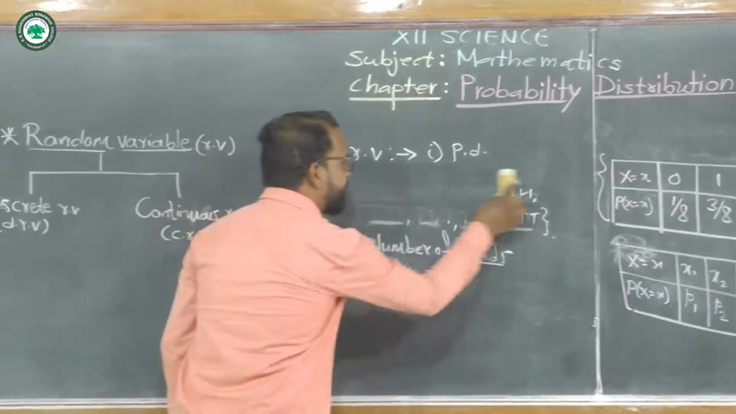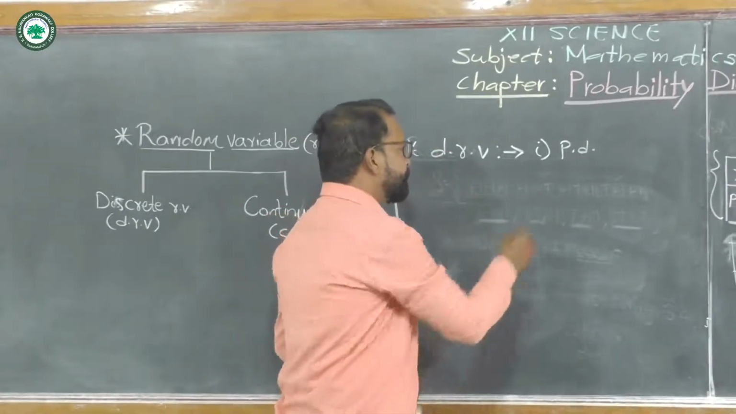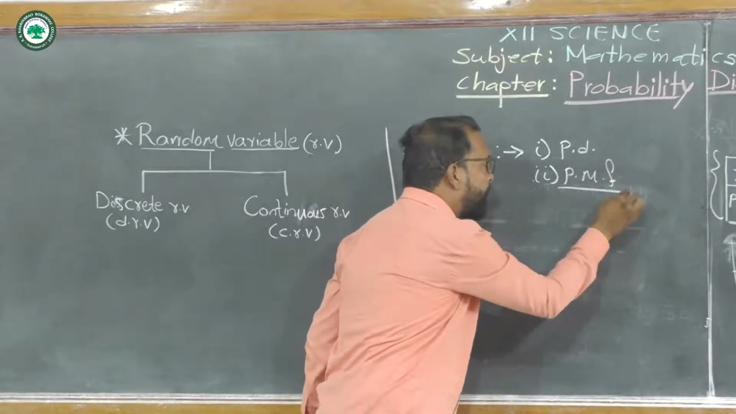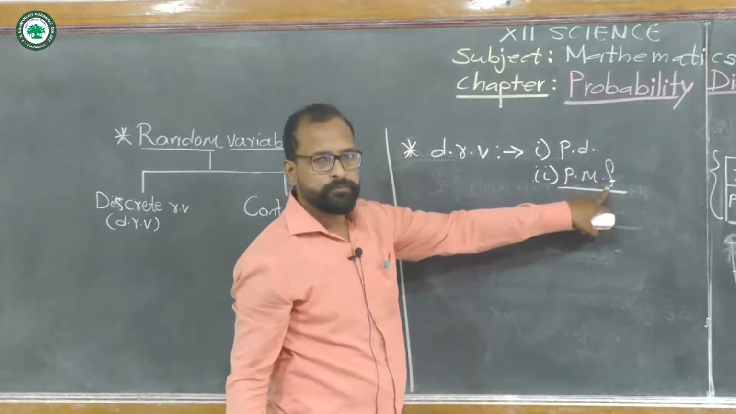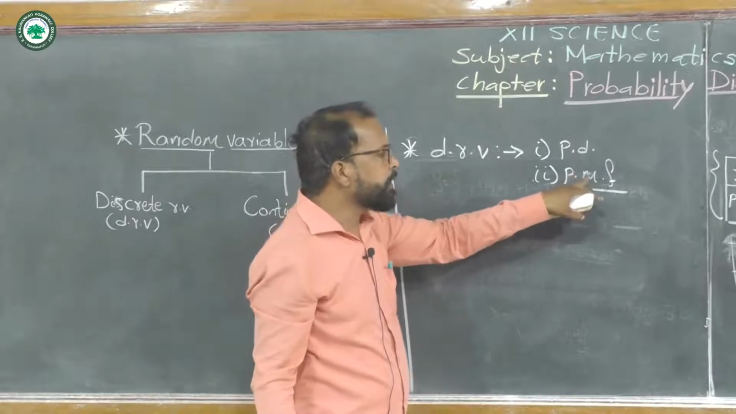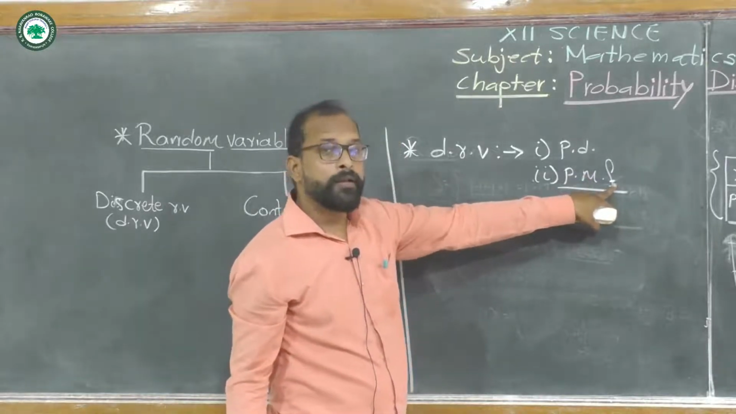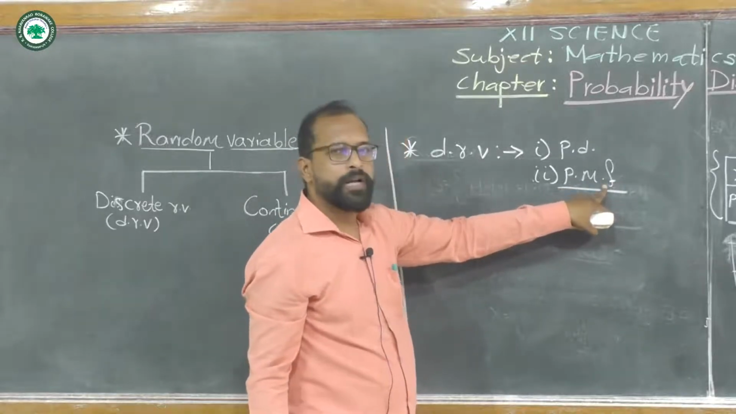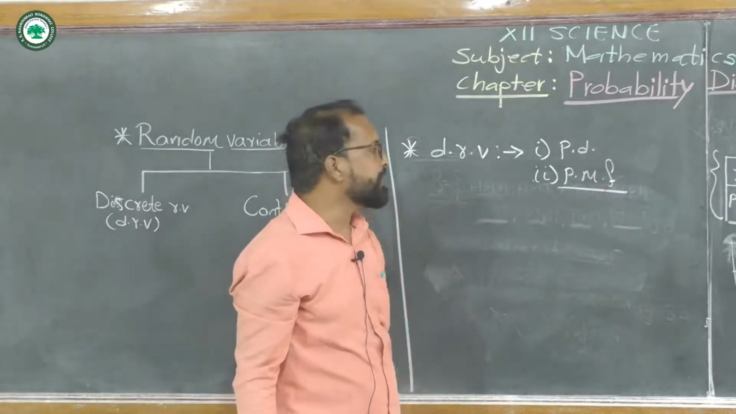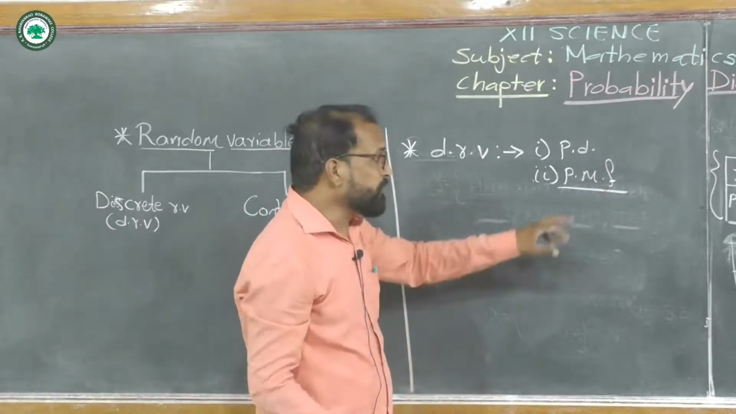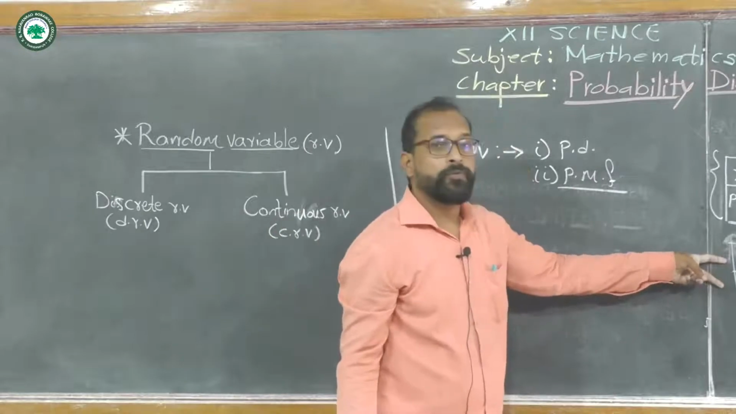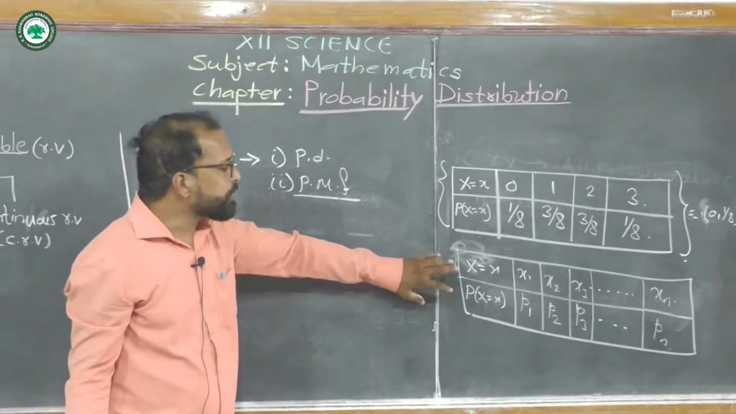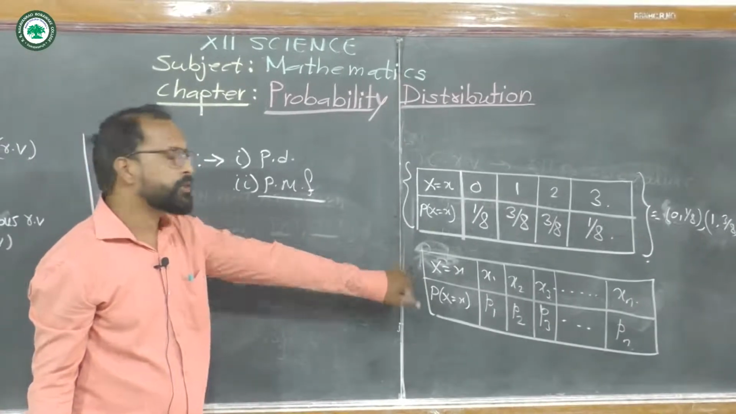Now the second type is PMF, that is probability mass function, for a discrete random variable. Now what is the PMF? PMF is a particular case of a probability distribution.